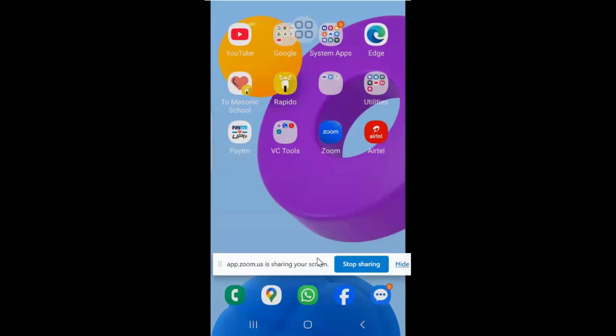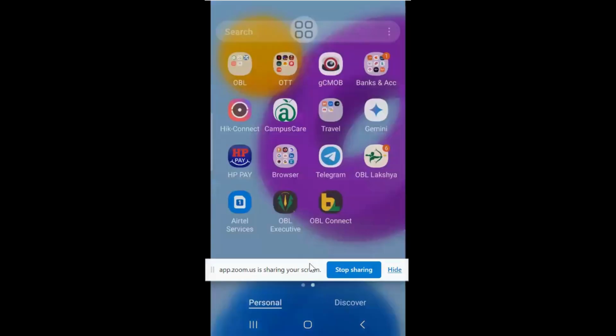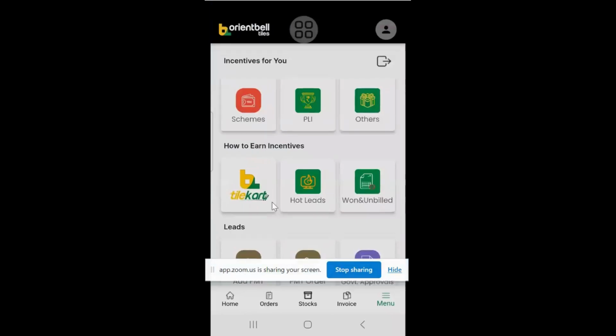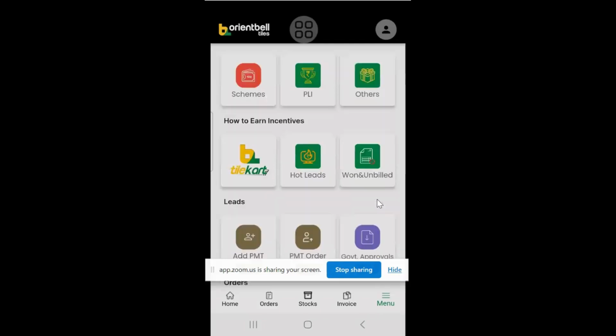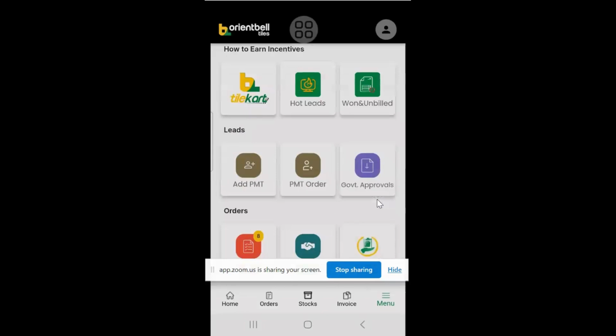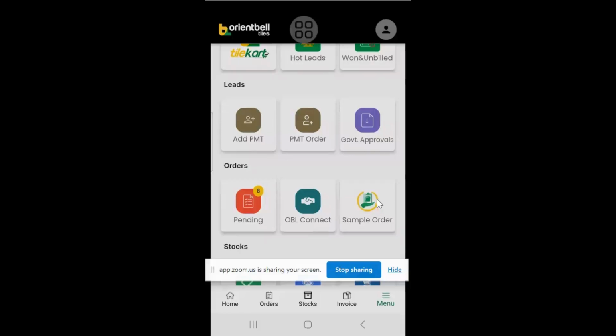Actually, initially we were depending on the PMT tool. It is always very difficult for an employee to go to PMT, log in and update. So we started providing these PMT hot leads. As of now, it is available for FLS, and we are working on the next version where a branch manager, zonal head or zonal managers can have a filter. You can see a particular employee, particular branch heads, how many are there. So we are working on all these filters.